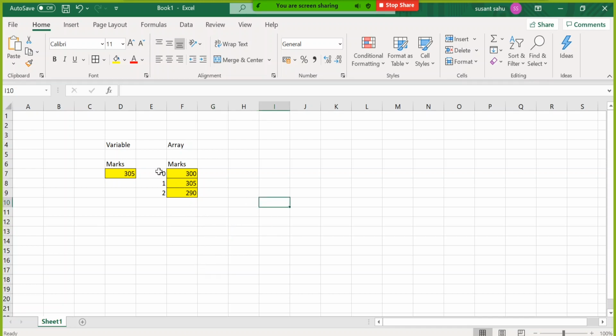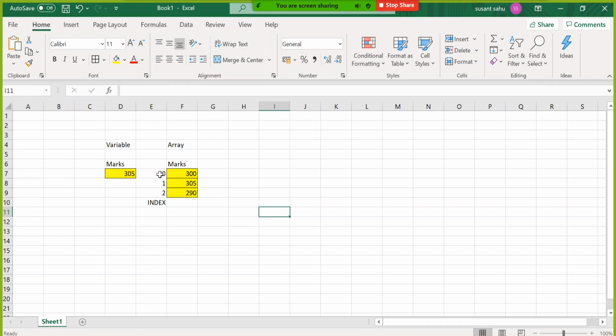So this is called index actually. So let me write a little below here. So these are all called index, or you can say room number. In a layman's understanding, in room number 1, 300 is sitting. In room number 2, 305 is sitting. And in room number 3, 290 is sitting. Always this room number starts from 0. Index starts from 0.